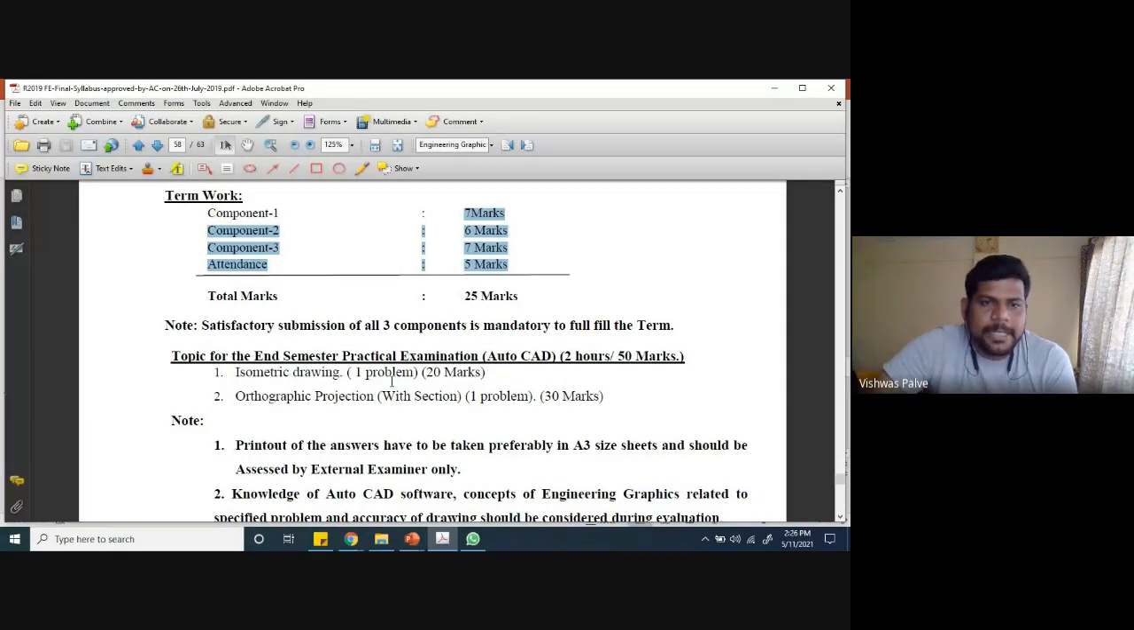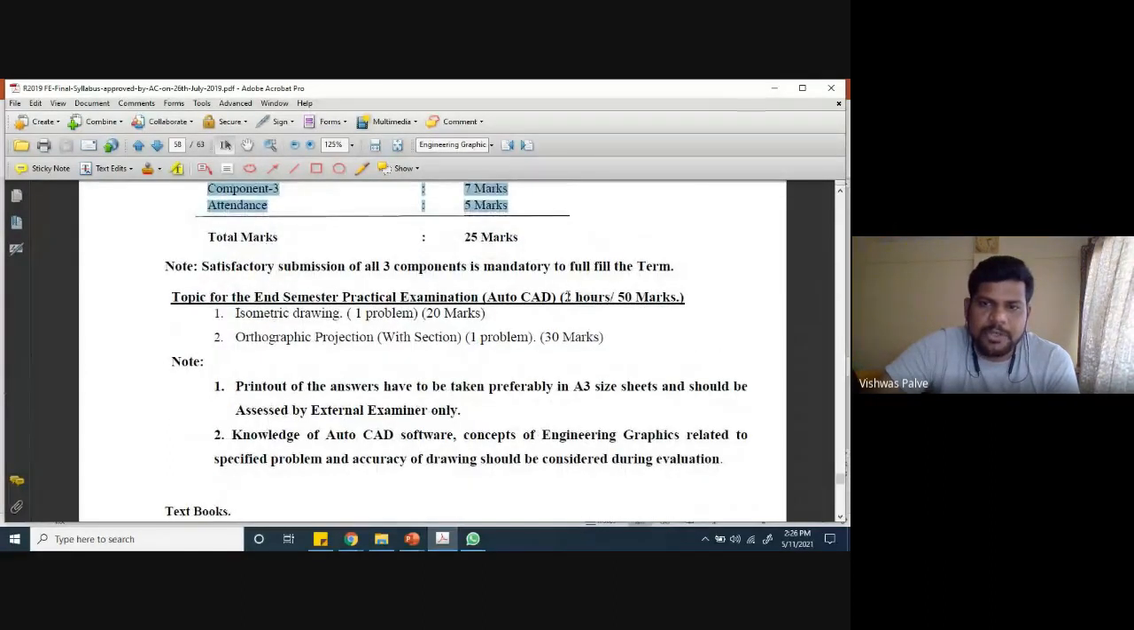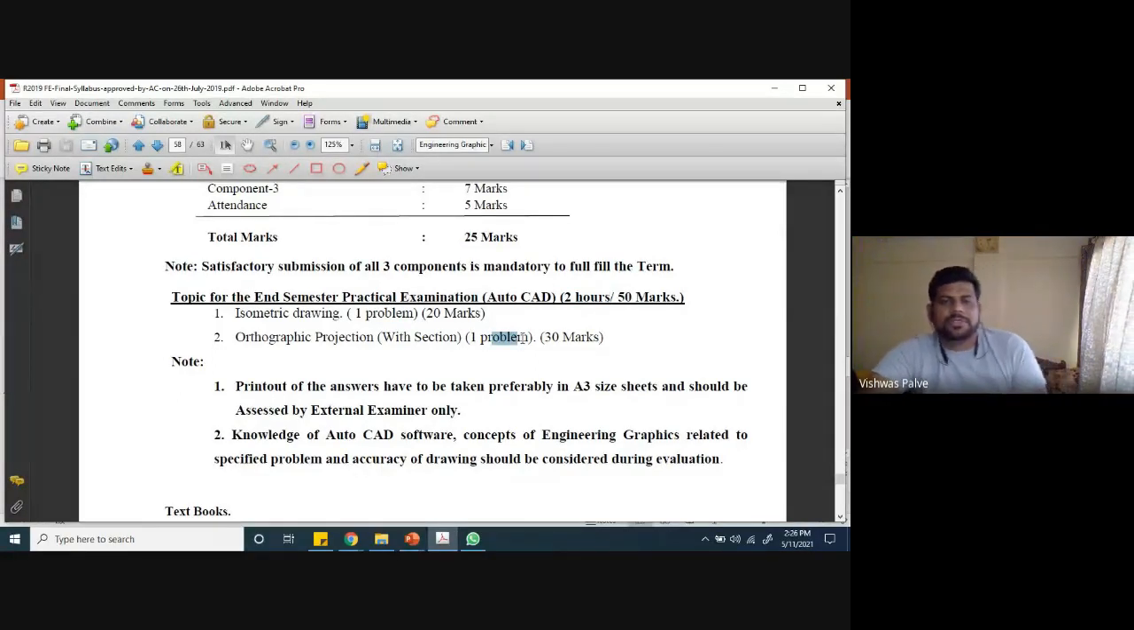Okay, then next is the end semester practical exam. It will have a 2 hour duration, a 50 marks exam, with 1 isometric problem and 1 problem on orthographic projection. It has been clearly mentioned that it will be based on AutoCAD, and there will be 2 problems. One will be the isometric problem, and the second will be the orthographic problem.